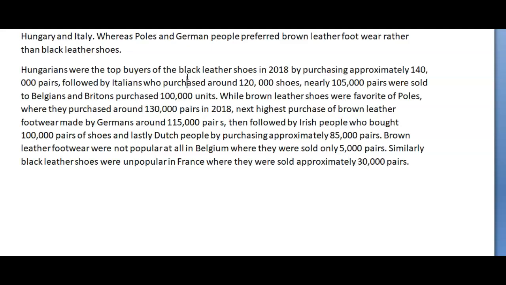I would have had a separate paragraph for black and a separate paragraph for brown. I would have probably mentioned the same information you did as far as the top four are concerned, just because they all are over 100,000. Okay, so I would use that 100,000 that's along the side. I would use that as my cutoff point.